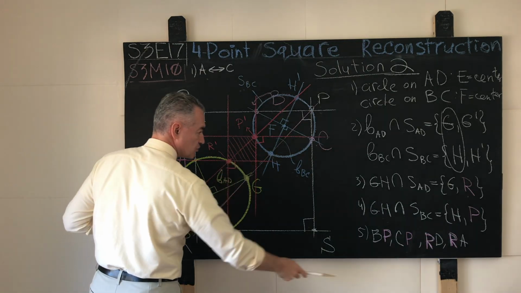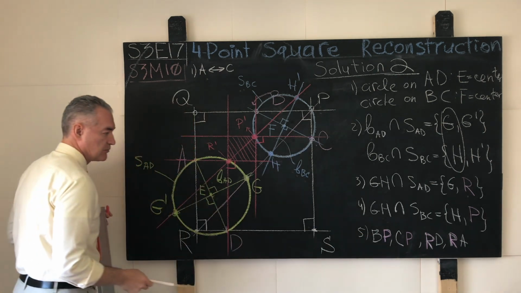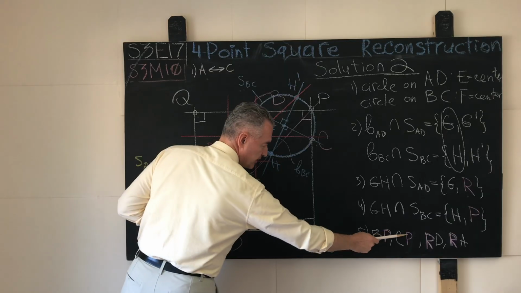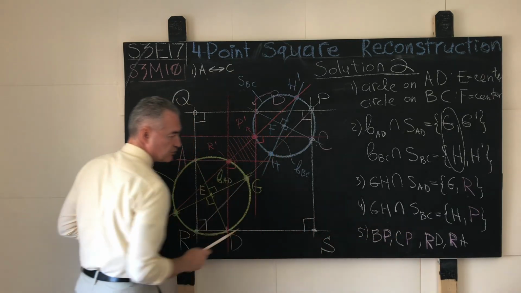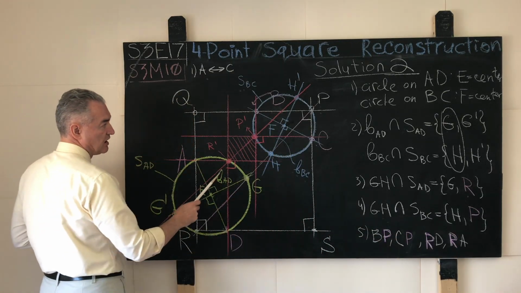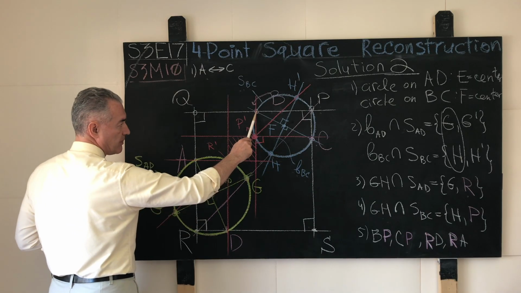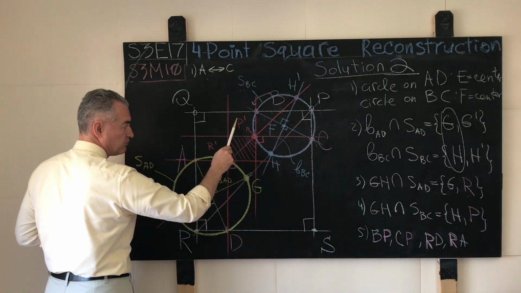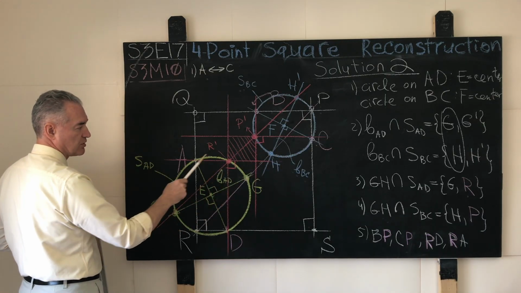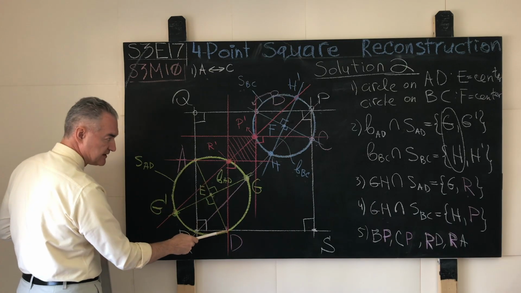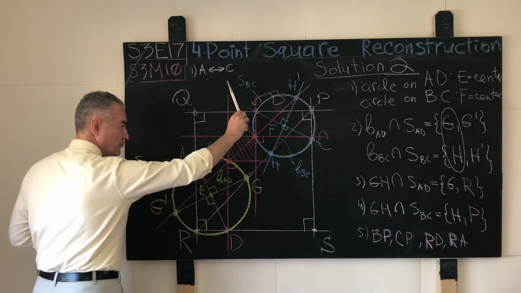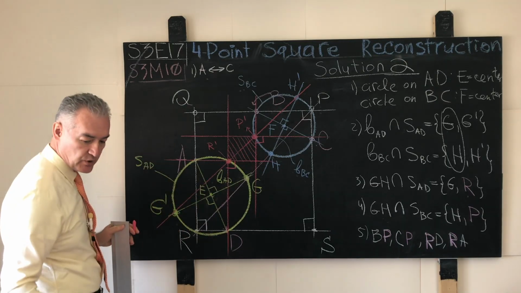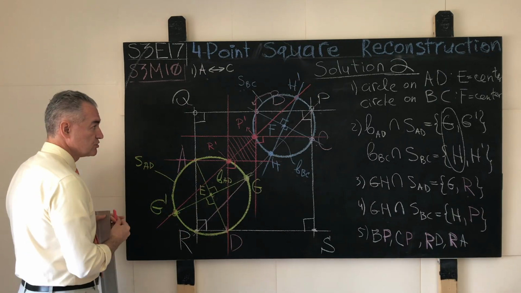We construct our second solution square, distinct, by using the same ideas, but this time instead of picking the points P and R, we replace them with P prime and R prime. So we draw a straight line BP prime, we draw a straight line CP prime, and we do the same for R prime, AR prime and DR prime. These four straight lines will intersect in such a way that inside they will trap a square. This will be the second solution square.